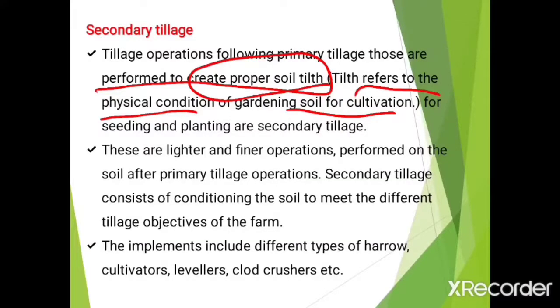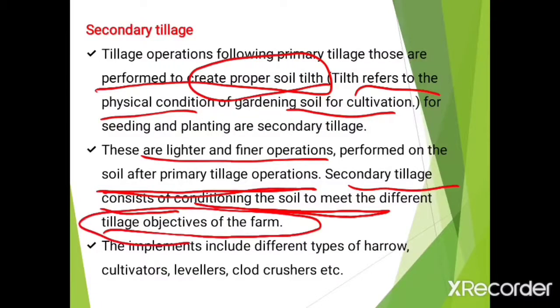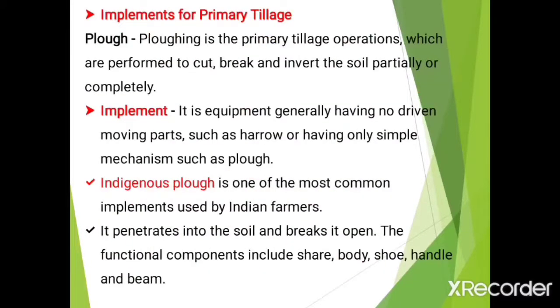Now secondary operations are lighter and finer operations performed on the soil after primary tillage operations. Secondary tillage consists of conditioning the soil to meet the different tillage objectives of the farm. The implements that come under secondary tillage include harrows, cultivators, levelers, clod crushers, etc. Now let's see the implements for primary tillage.